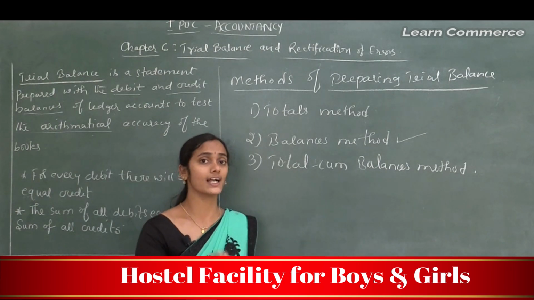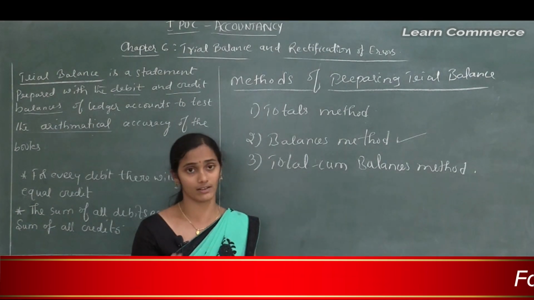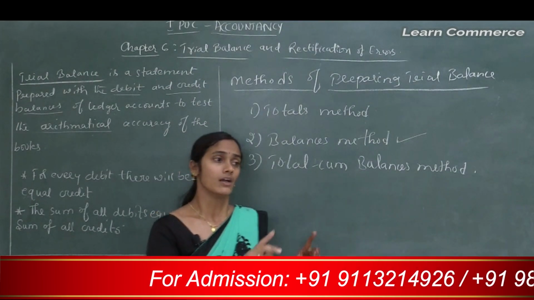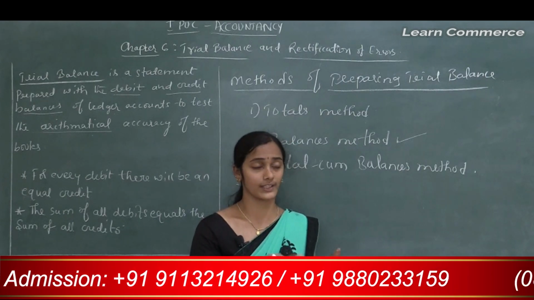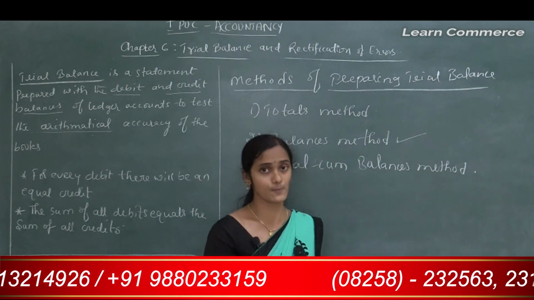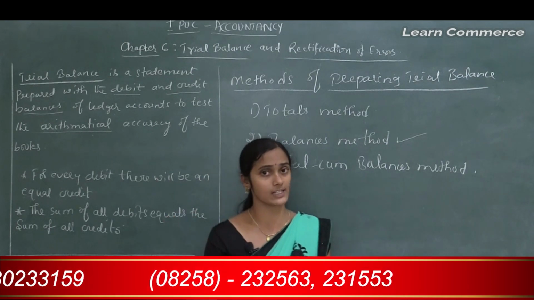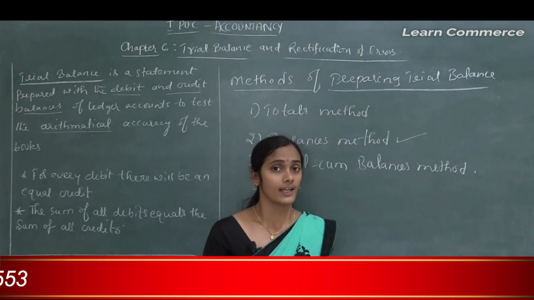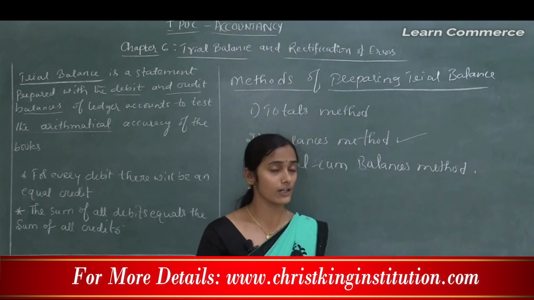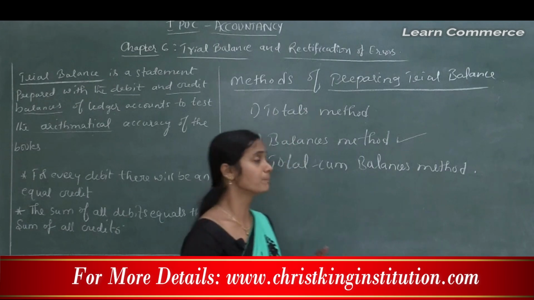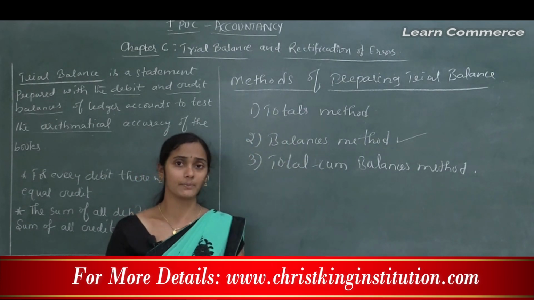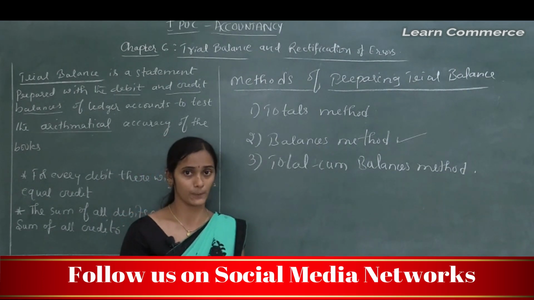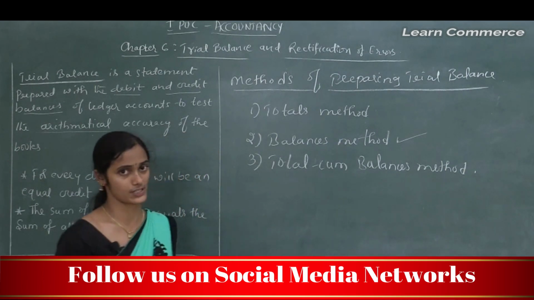Say, for example, the cash book or purchase book is overcast by 10,000 and the sales book is undercast by 10,000. At that time it does not affect the equality or the tally of the trial balance. So this tallied trial balance is also not considered as a final or end proof to prepare the financial statements.